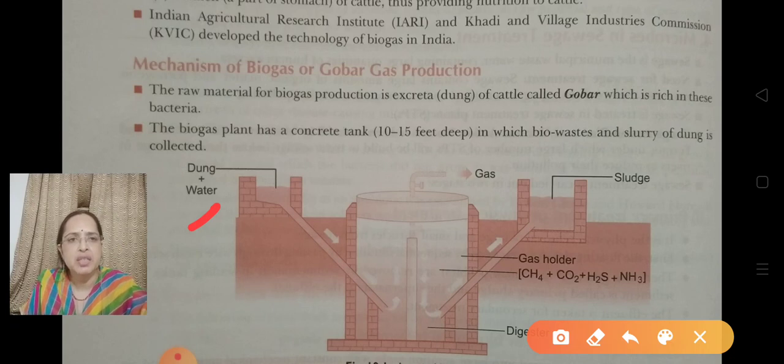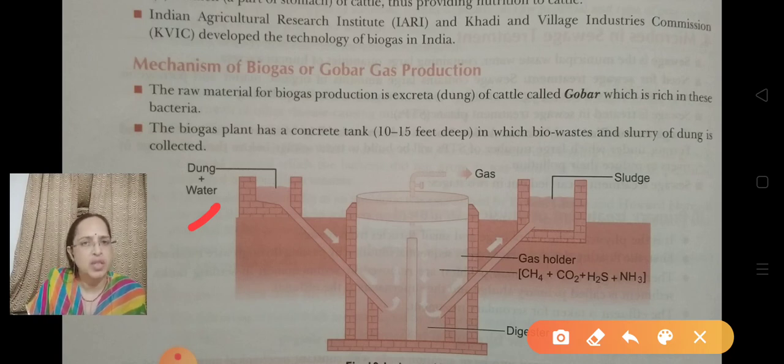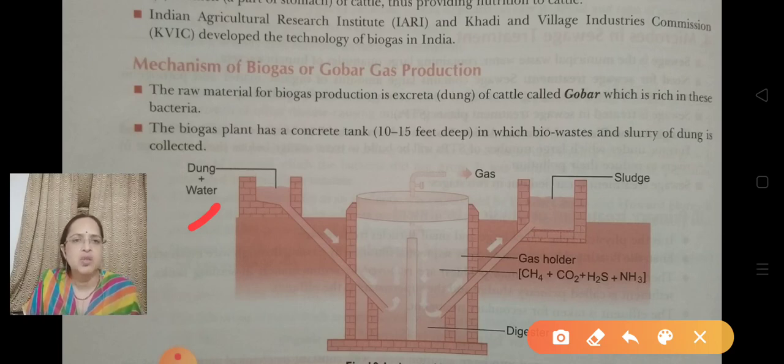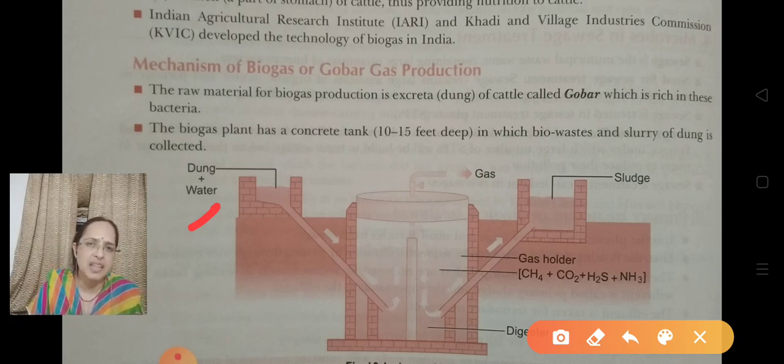Then the waste enters the complete big tank, and over here anaerobic breakdown occurs, because the bacteria present in the animal waste are anaerobic bacteria, so they digest the cellulose in the big digester. This is called the digester. Here the anaerobic or methanogen bacteria digest the cellulose and release carbon dioxide and methane gas. And the waste which is left after production of the gas is used as manure in the fields, so nothing goes waste.